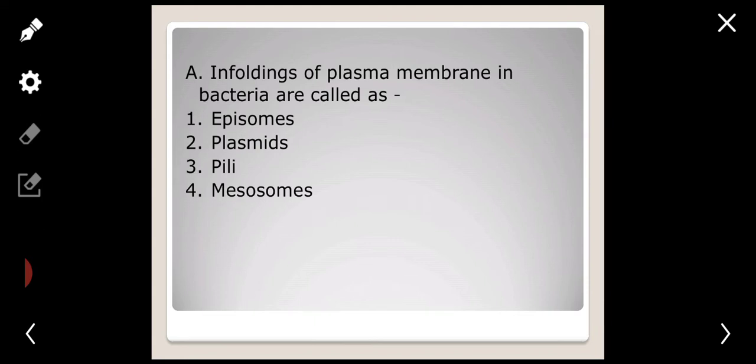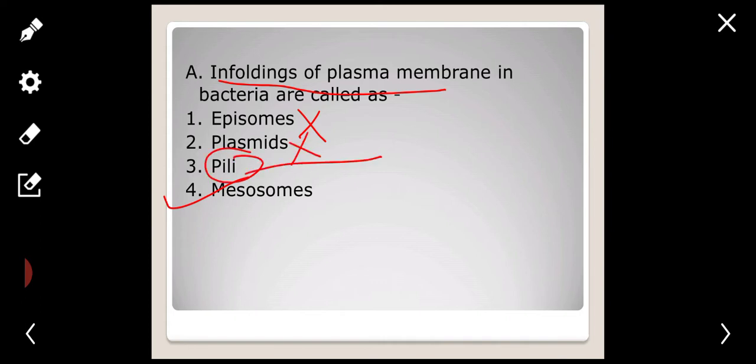Here is the first question. Enfolding of plasma membrane in bacteria are called as? The question is directly about the enfolding of the plasma membrane. You can say mesosomes is the answer, because episomes do not belong here, plasmids is different, and pili is related to locomotion. So mesosomes is the answer.